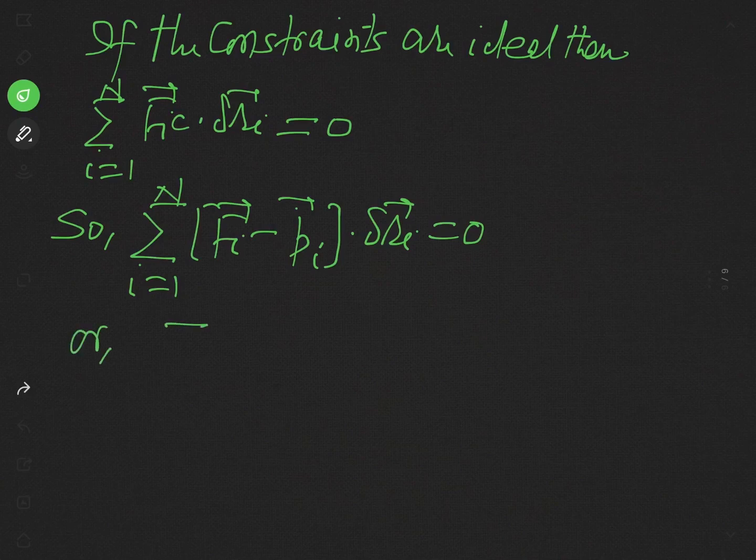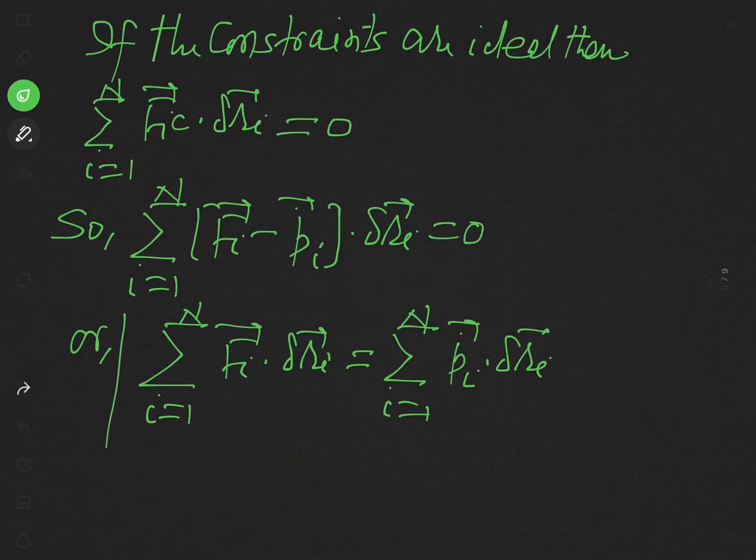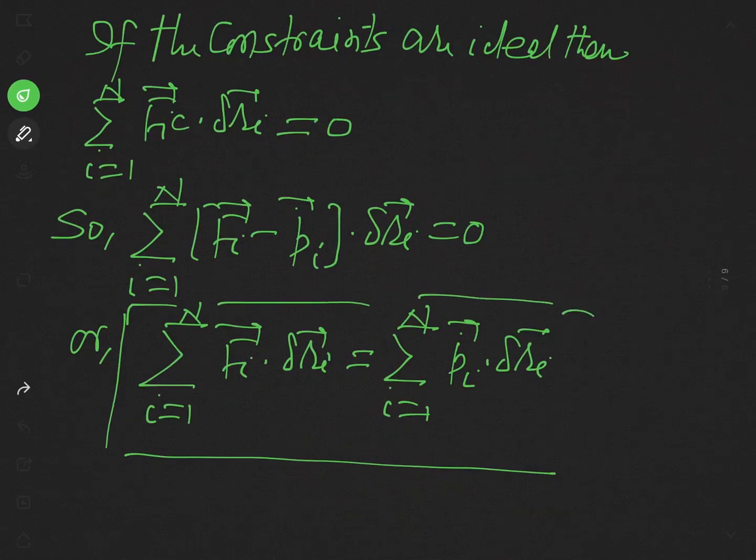Or we may write this equation as summation over i 1 to n Fia dot delta Ri equal to summation over i 1 to n pi dot delta Ri. In fact, this is the mathematical form of D'Alembert's principle. You will see its use in the forthcoming lecture, and this is the mathematical form of D'Alembert's principle.